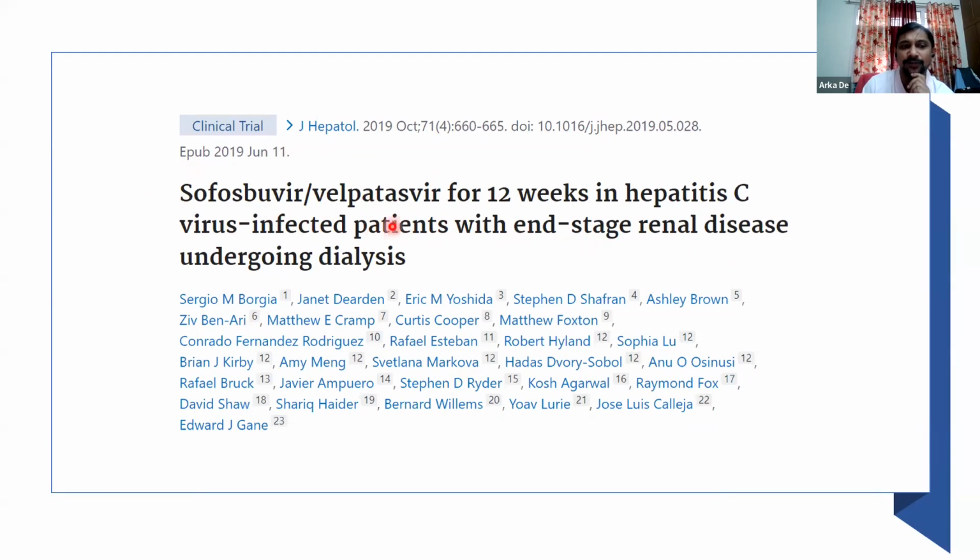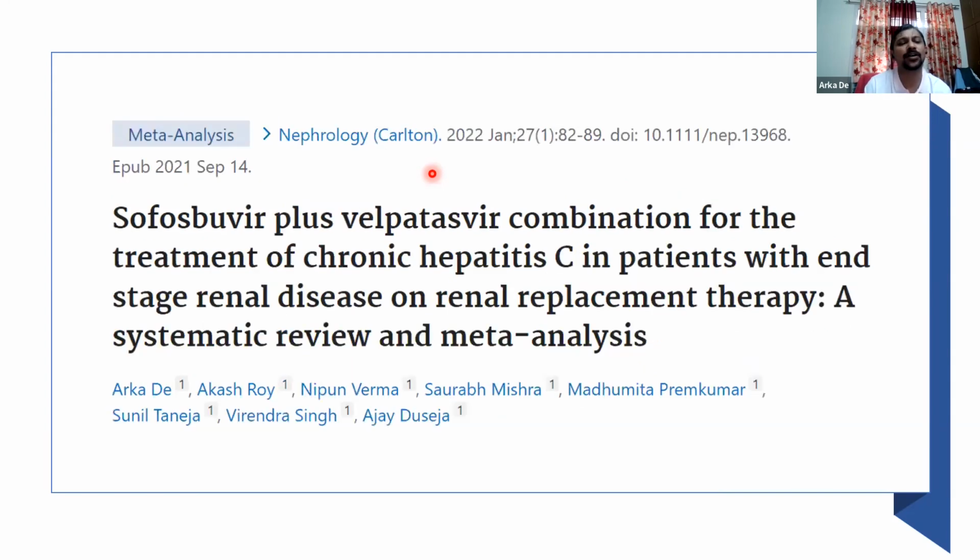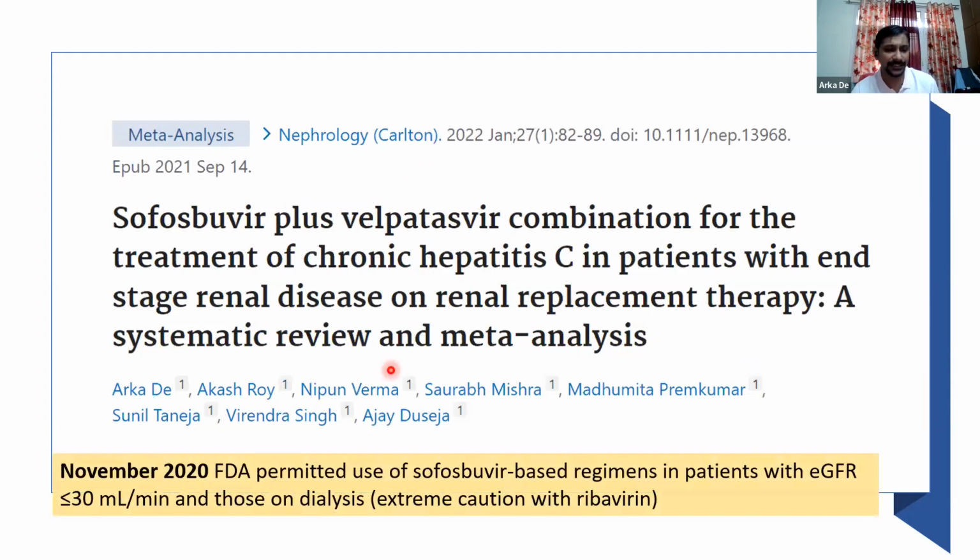One of the advantages of Sofosbuvir plus Velpatasvir is that this is a pan-genotypic regime in patients with or without cirrhosis. Subsequently, this is some Indian data from our institute, wherein again we have demonstrated in a larger cohort of patients that Sofosbuvir and Velpatasvir is safe and effective. Similar things have also been demonstrated in subsequent meta-analyses.